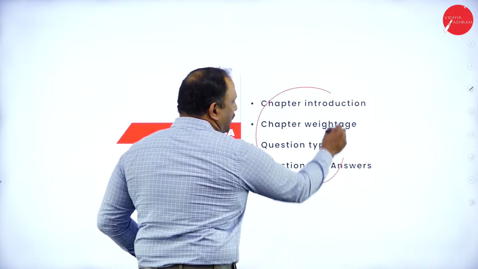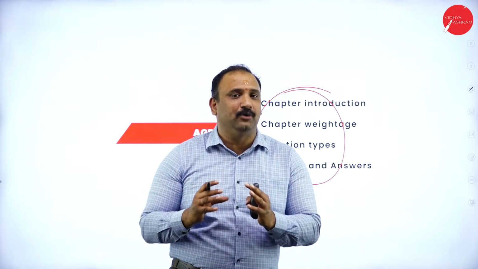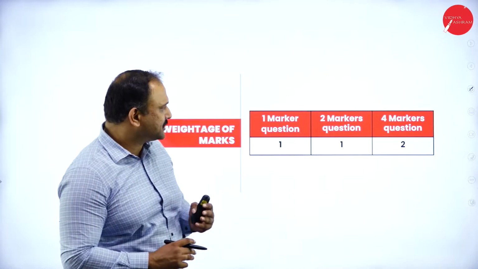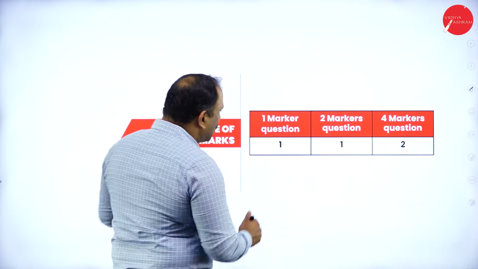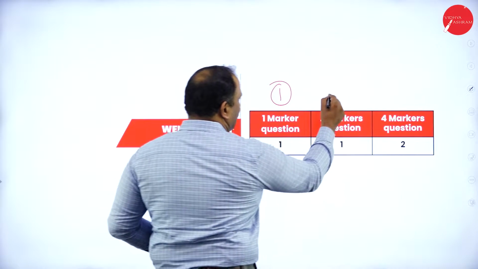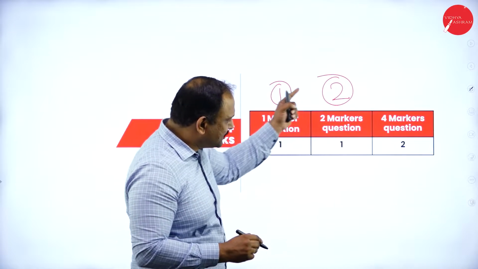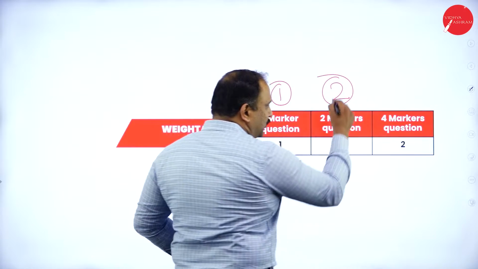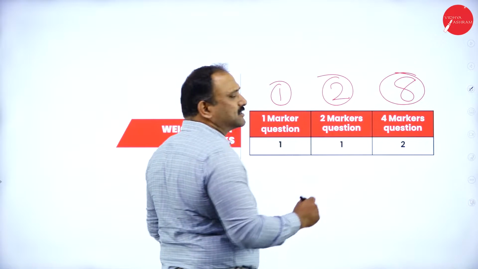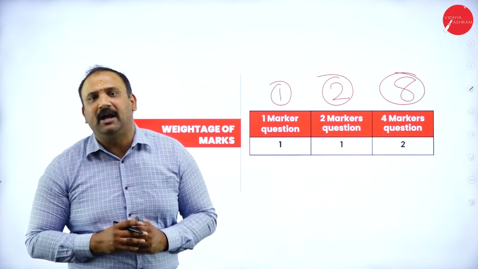Now, this is very important. Why? Because this chapter also carries an equal amount of marks. So please do give importance to this chapter. Let's go to the weightage. We have a 1 mark question, yes, definitely you will be getting that 1 mark, followed by a 2 mark question that's coming up. So that is going to be 2 plus 1, 3 marks coming up, followed by 2 4 markers, which is 8 marks. So 11 marks coming out of this chapter. Look at this, 11 marks coming out of this chapter.